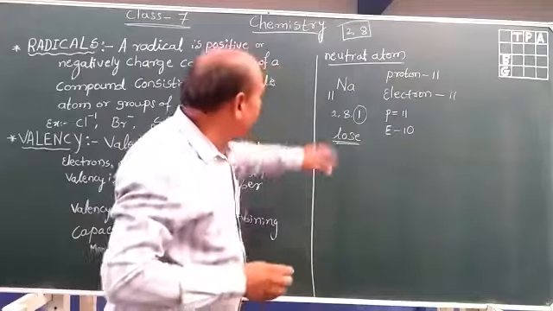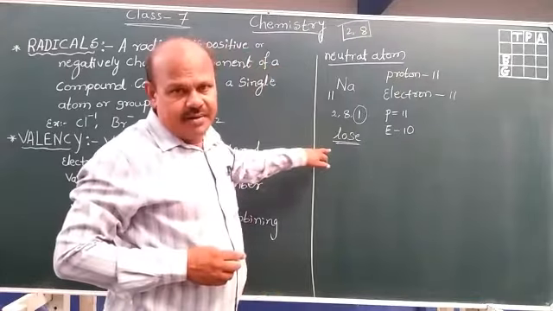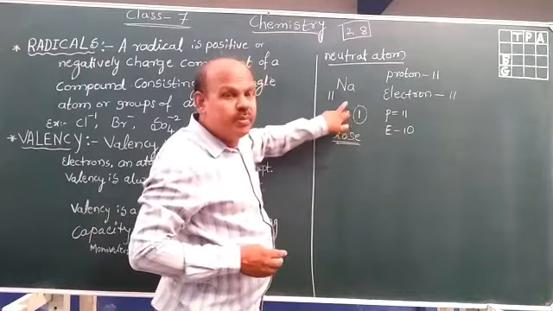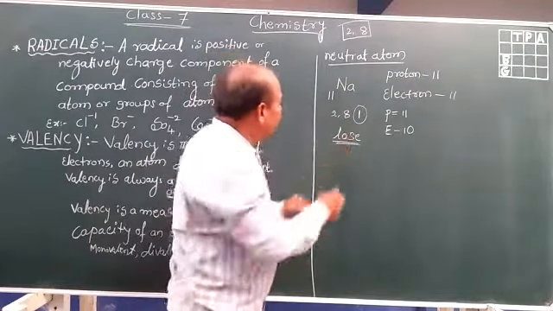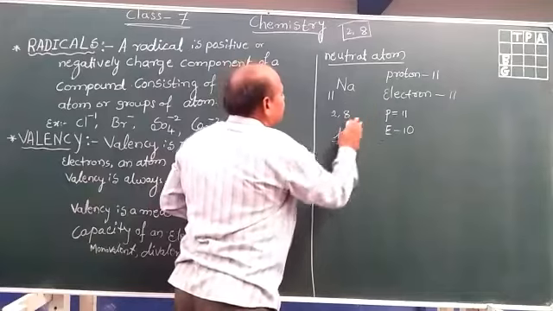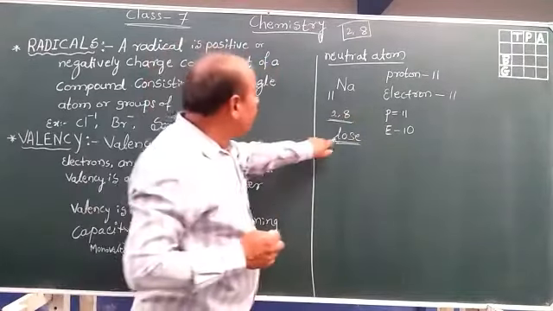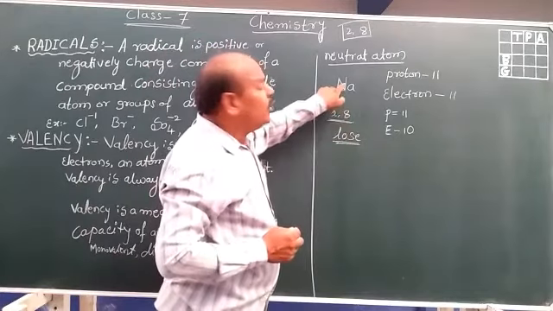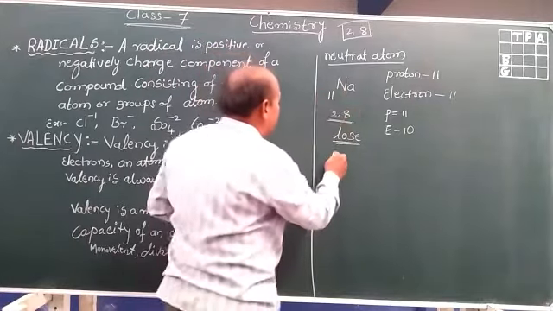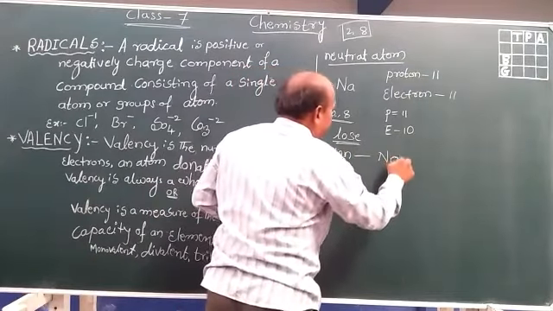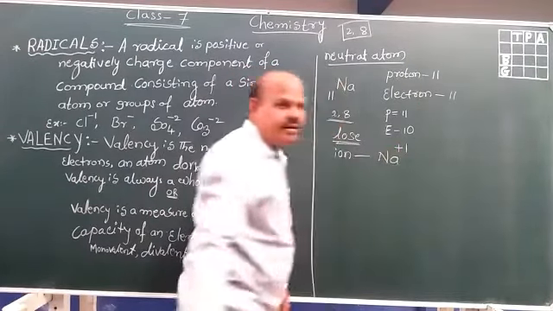It loses 1 electron to become stable. Stable means the outermost orbit should have 8 electrons. When it loses that electron, it becomes a 2, 8 electronic configuration. Therefore, by losing 1 electron, the sodium atom becomes an ion, Na plus 1.